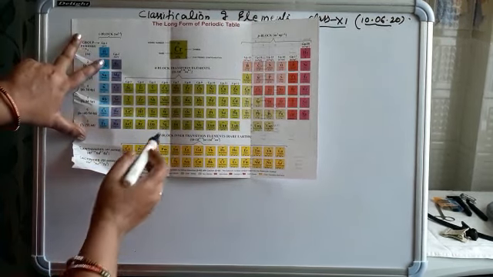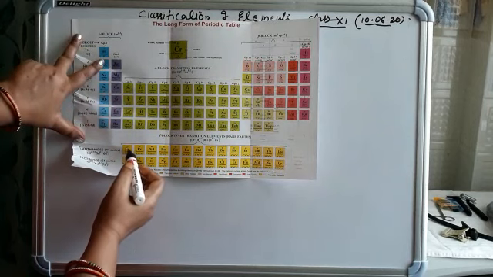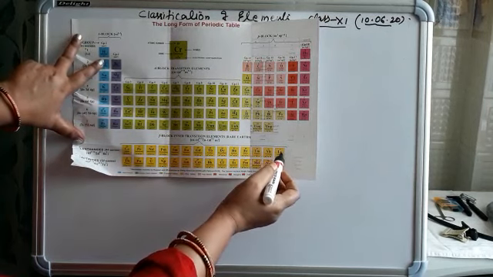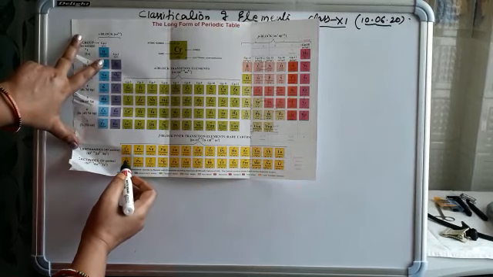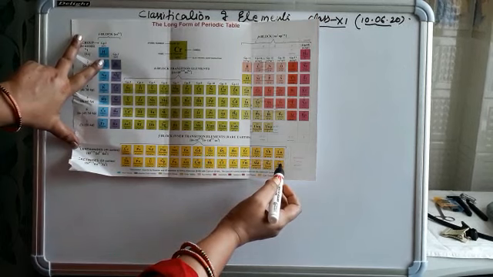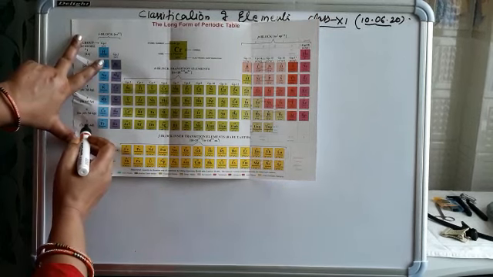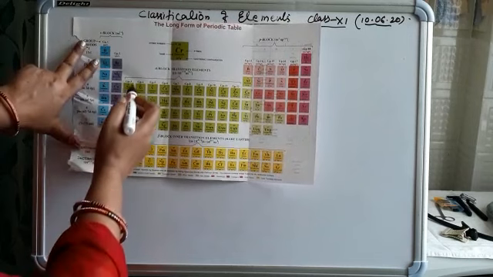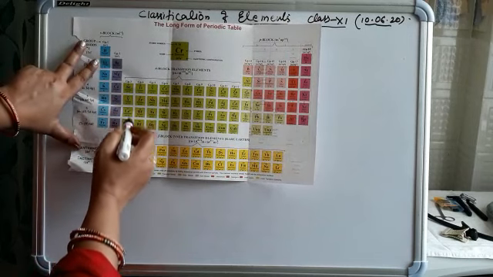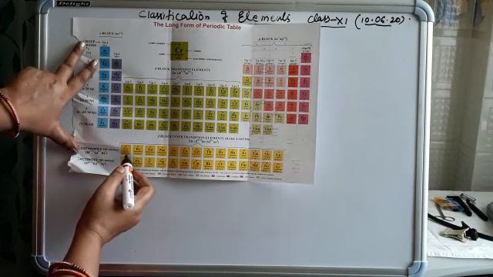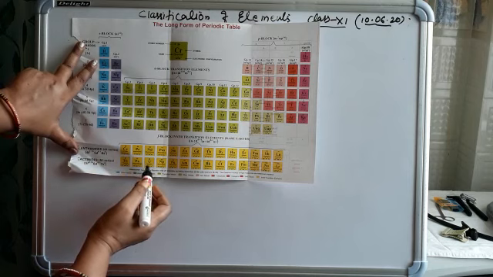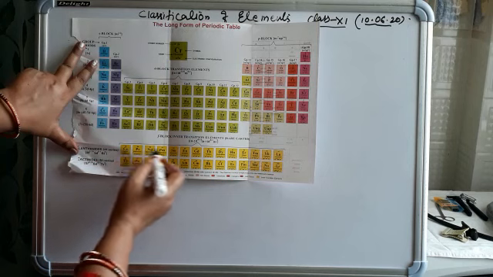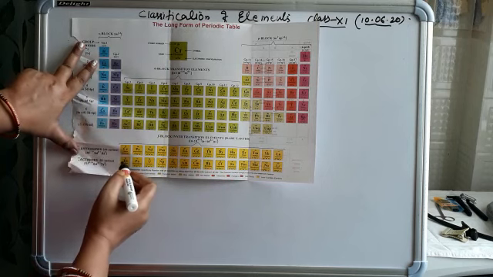And the F block is also a series of elements: atomic numbers 58 to 71 are in the 6th period, and atomic numbers 90 to 103 belong to the 7th period. Group number 3 is fixed but the period changes, so we can find the periods of these particular elements by electronic configuration. In fact, we remember it this way: the first series belongs to the 6th period and the second series belongs to the 7th period.